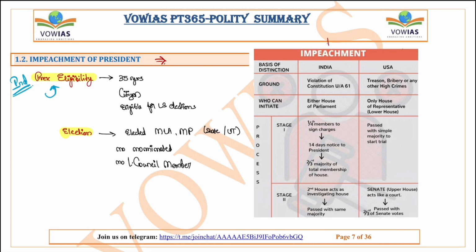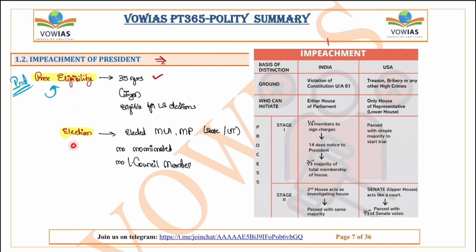First we will see the president's eligibility. In India, the president has to be a minimum of 35 years old in order to contest. He has to be a citizen of India, and he should be eligible for Lok Sabha elections. So this is broadly the eligibility criteria for a person to contest as the president.